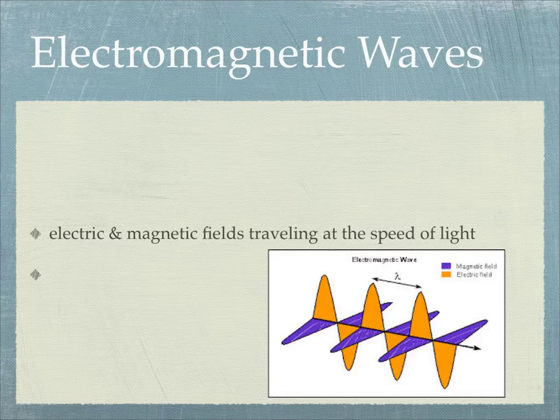Alright, so let's talk a little bit about these electromagnetic waves. They're both electric and magnetic, and they travel at the speed of light. All electromagnetic waves are like that. In this diagram, the blue represents the magnetic field, and the orange the electric field, and that's how they draw this out, so you get this wave pattern like this.